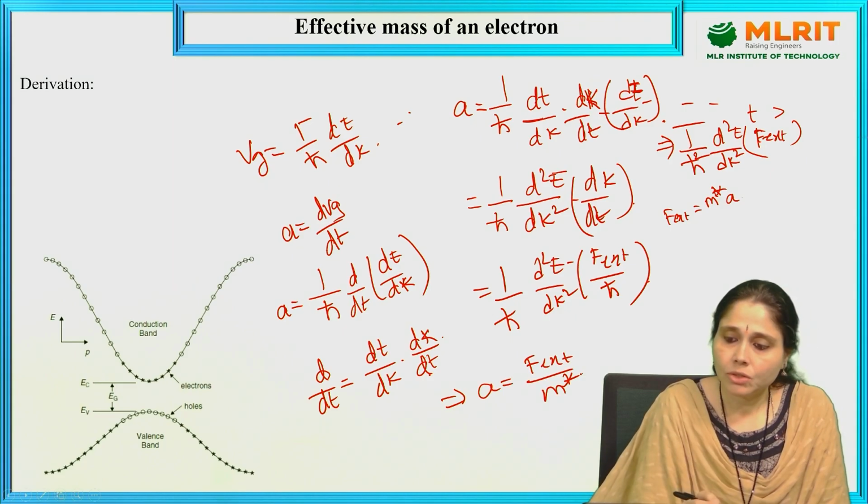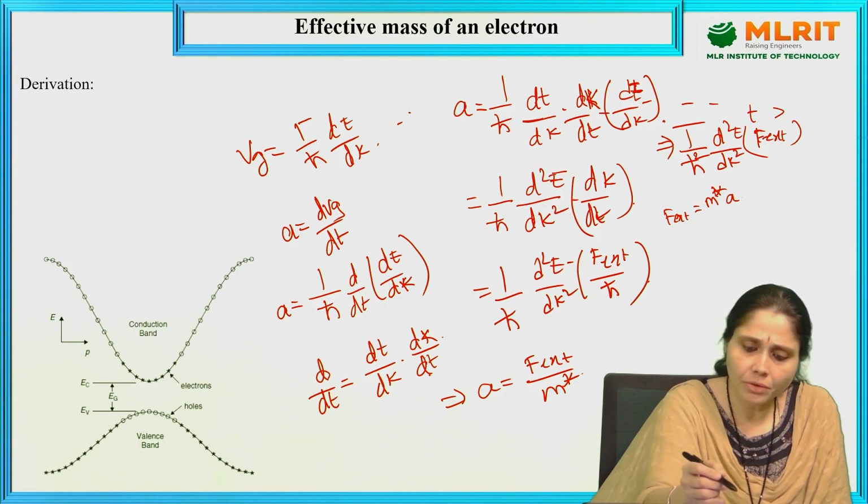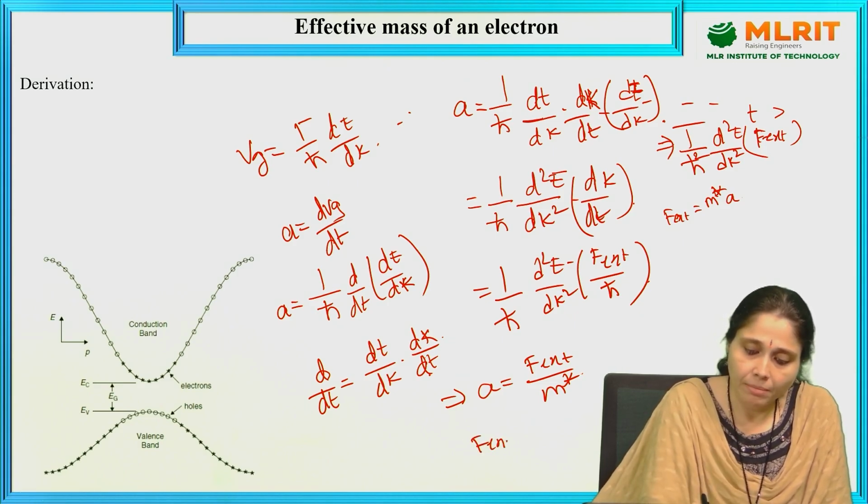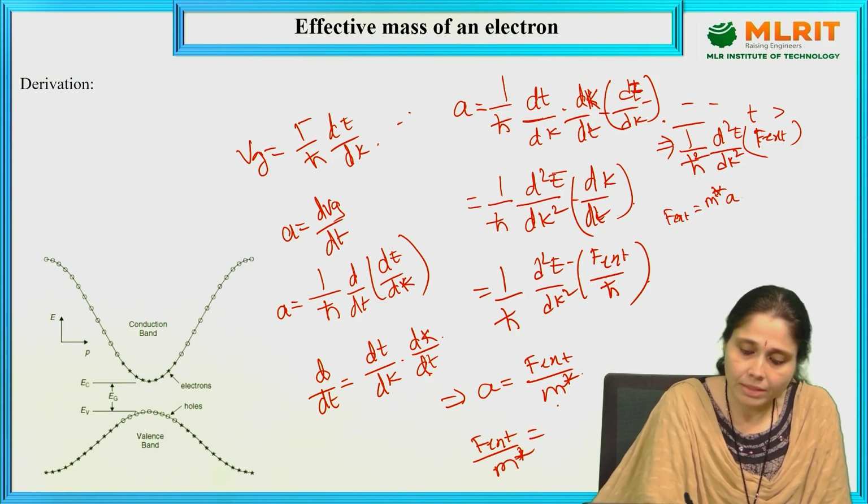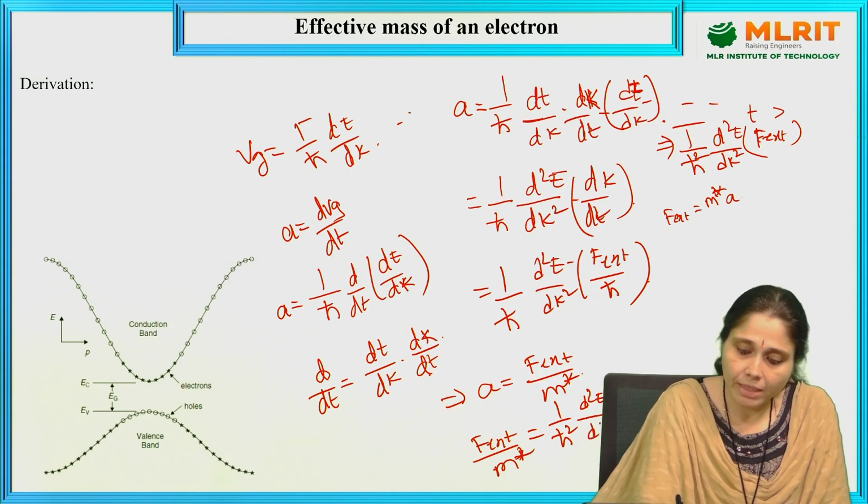Now substitute over here. F external by m star is equal to 1 by h cut square d square E by dk square into F external.